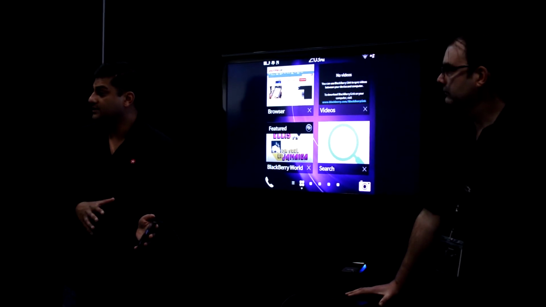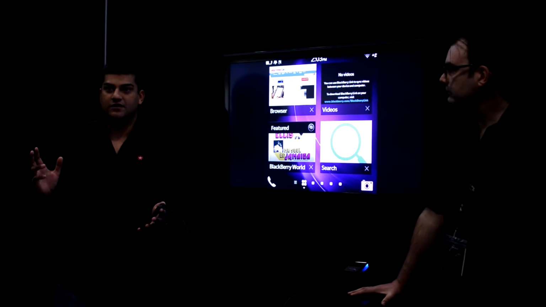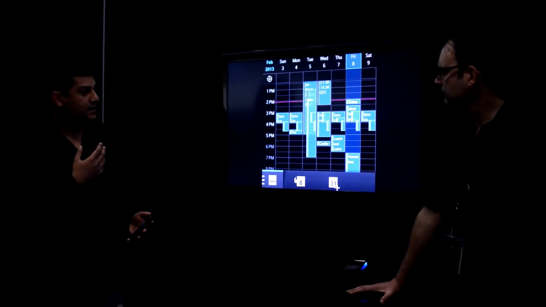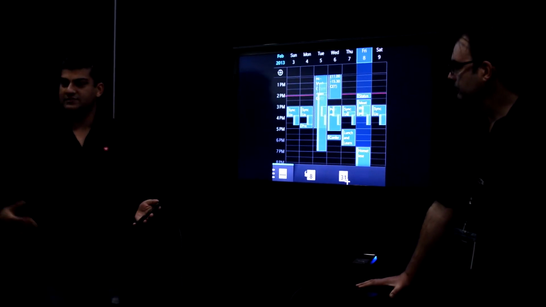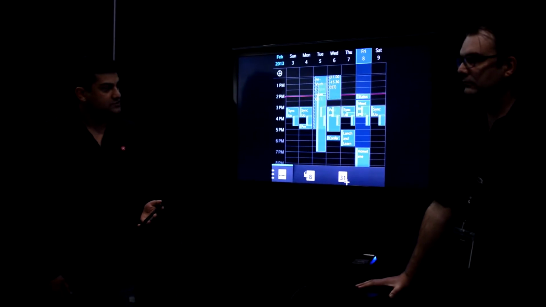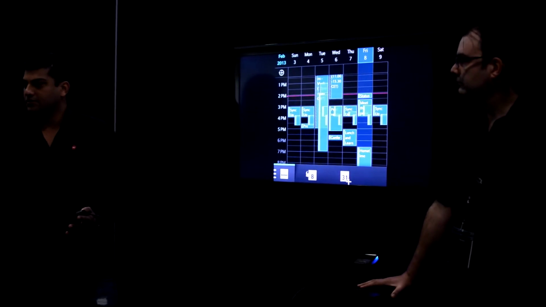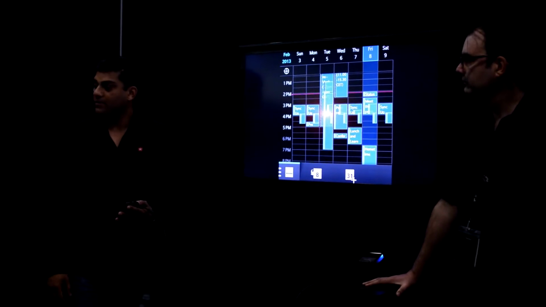Now, a couple of the unique things we put on this device specifically: this is the first time we're using an OLED display. So what we've applied is the dark theme of BlackBerry 10, and I'll give you an example here in the calendar. Again, you can see more of the black with white text to leverage the display. This not only benefits power saving and battery performance, but is also naturally better to look at because the blacks really pop on an OLED display.